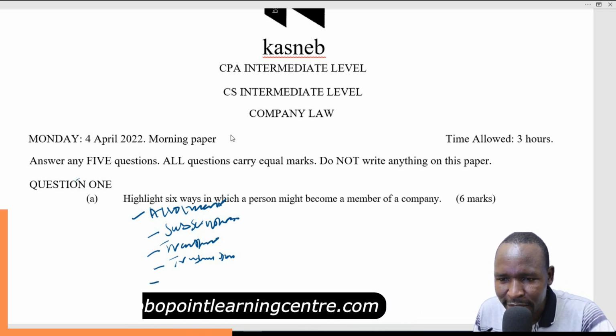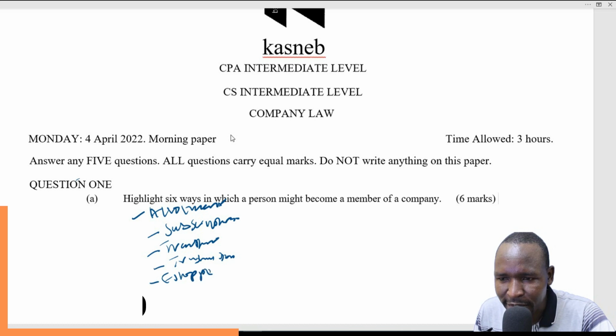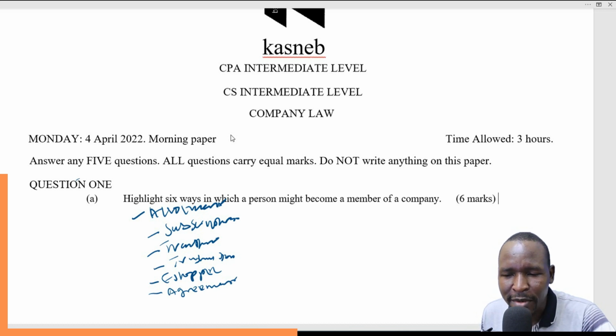Then another one is by estoppel. Estoppel is a case whereby you have been improperly registered as a member, then you end up enjoying the rights of membership, for example, attending general meetings, getting dividends, and so on. In that case, you have become a member by estoppel. Then you can also become a member by agreement. This is whereby a person's name is included among the members of that company after the other members have reached an agreement, so the person becomes a member of the company.